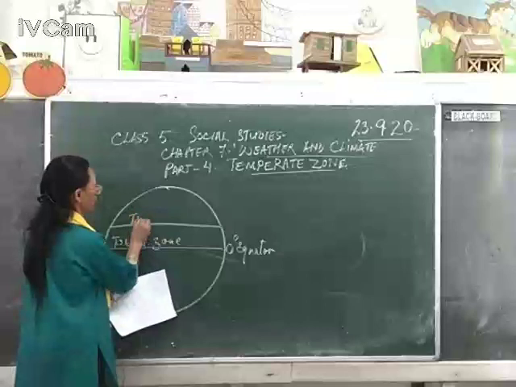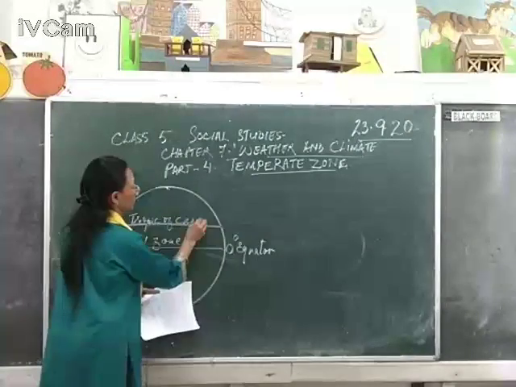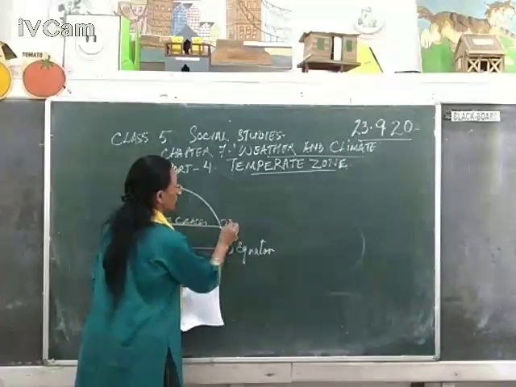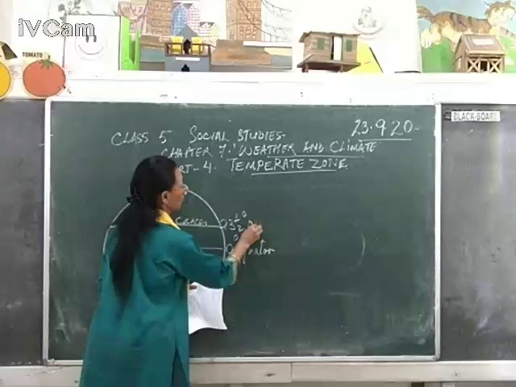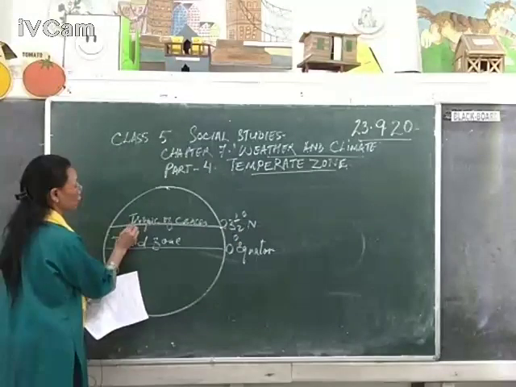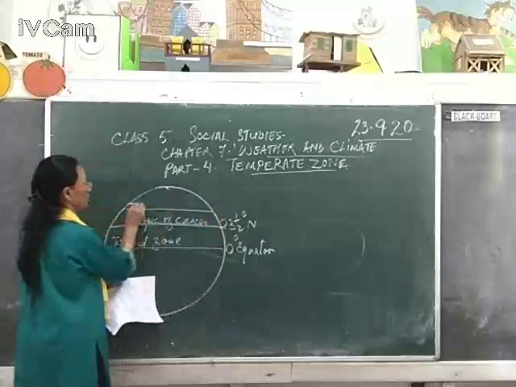We have Tropic of Cancer, and it is 23.5 degree north.